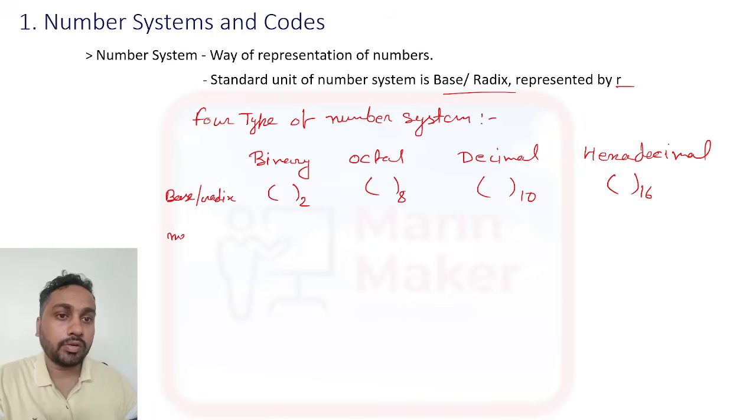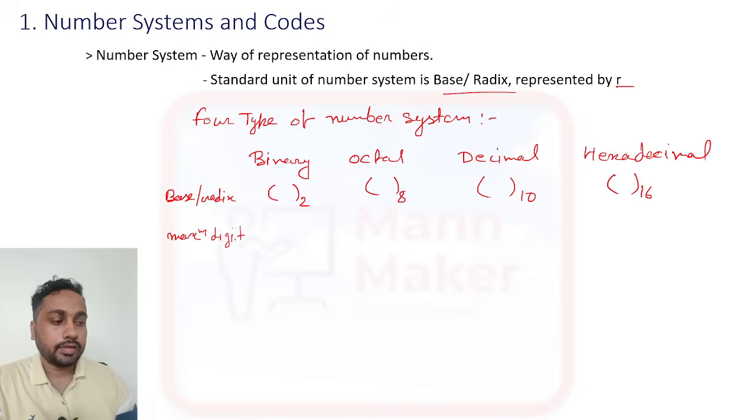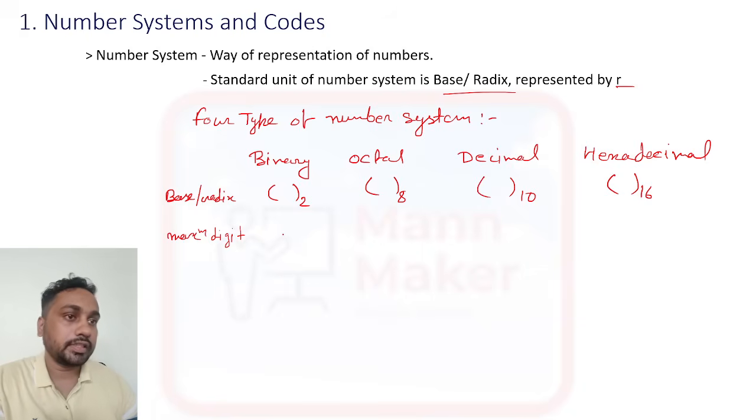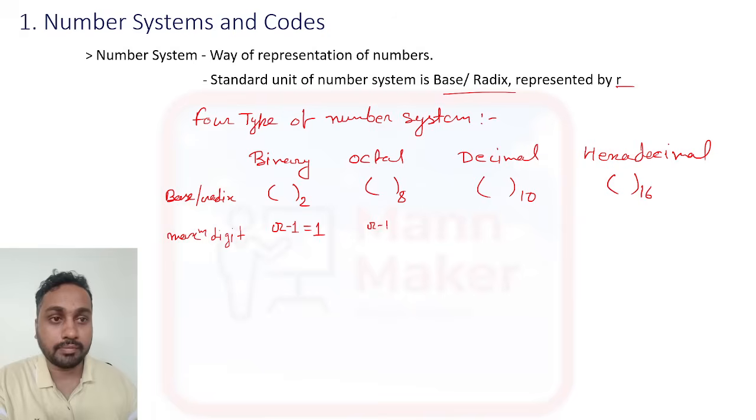Now if we talk about maximum digit, the maximum digit formula is r minus 1.